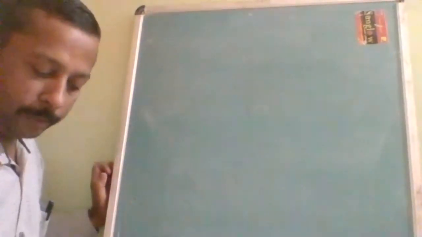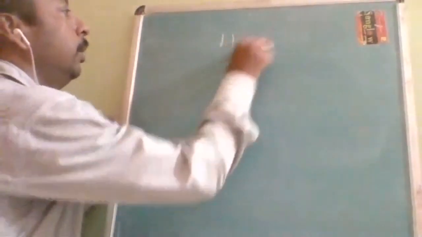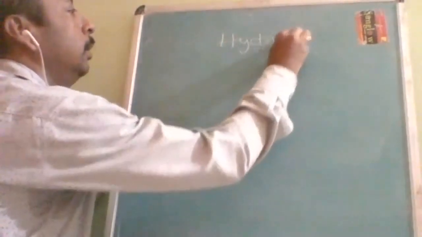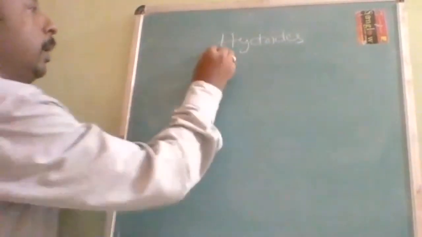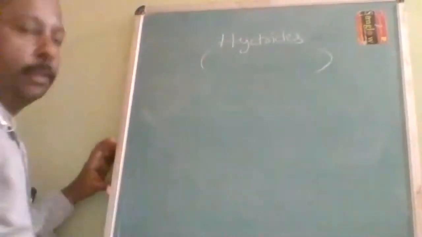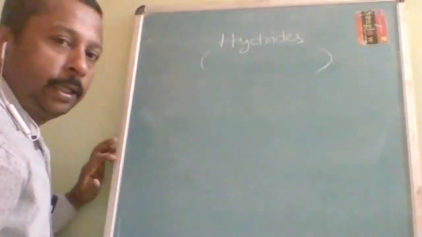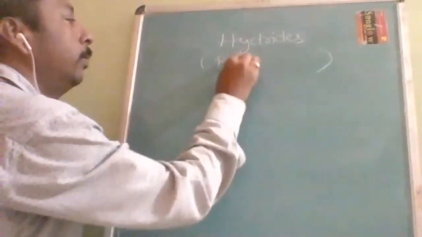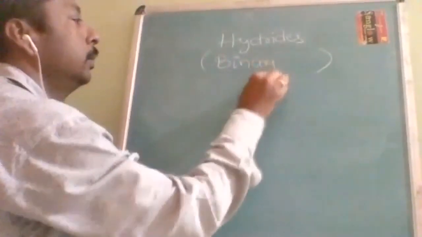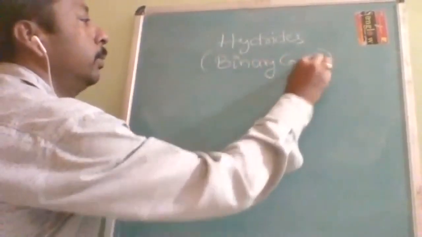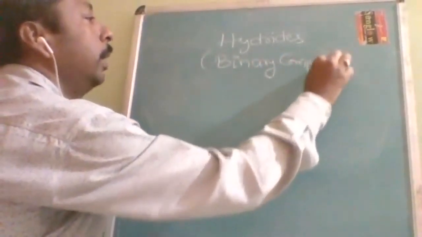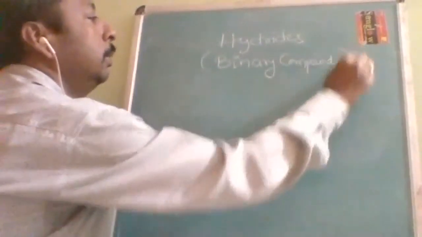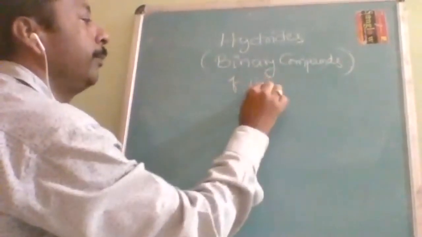Now coming to hydrides, an important topic. We will discuss hydrides again in the 16th group and 15th group, no problem. Hydrides are binary compounds, binary compounds of hydrogen.